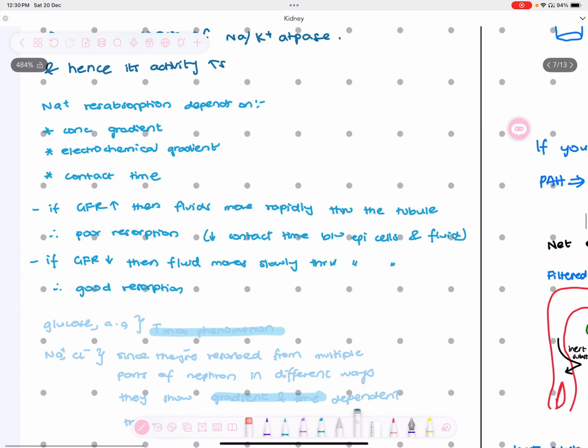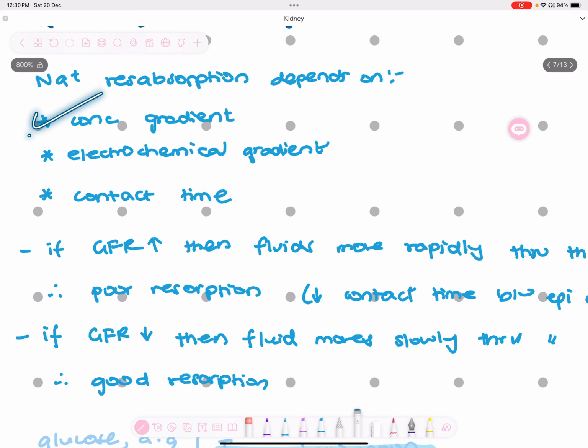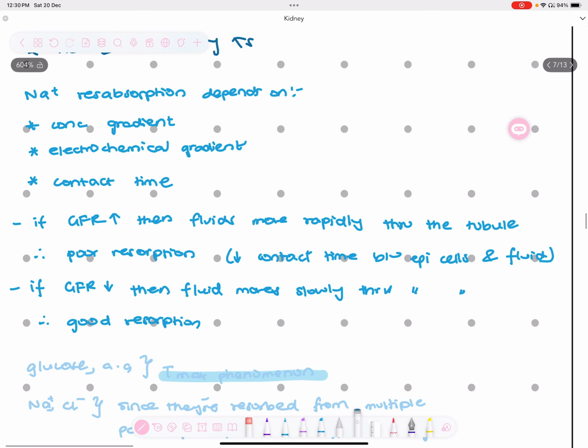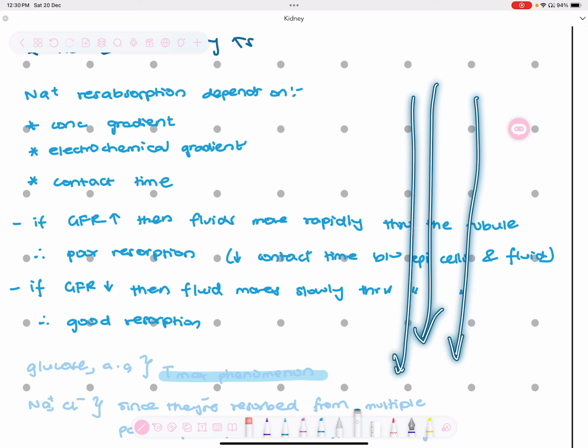Now, sodium reabsorption, it depends on concentration gradient. हाँ, concentration gradient पर depend करे, electrochemical gradient पर भी depend करे. This all I already told you कि inside you have electronegativity, बाहर positivity होती है और sodium भी positive ion है. It's basically a cation, so it gets taken in. And also contact time. अब contact time का मतलब क्या है कि अगर GFR ज़्यादा है तो fluid ज़्यादा तेजी से move करेंगे ना, they'll keep moving forward. तो उनका इतना टाइम ही नहीं होगा कि वो reabsorb हो सके. So the reabsorption will be poor.